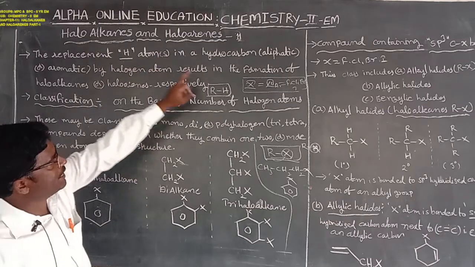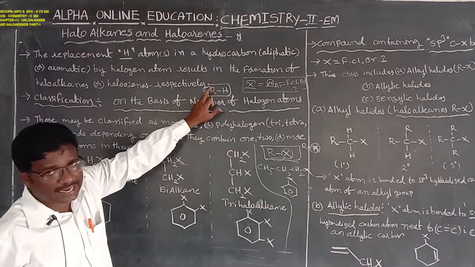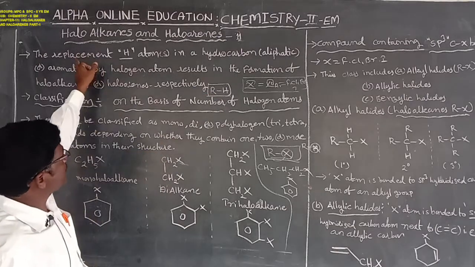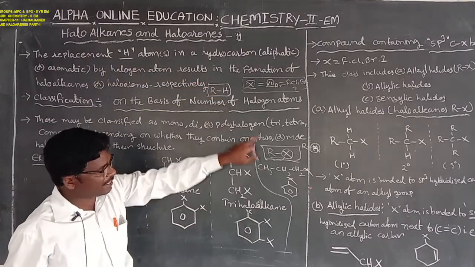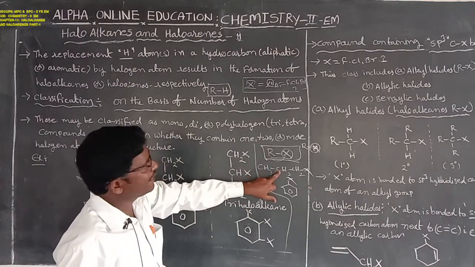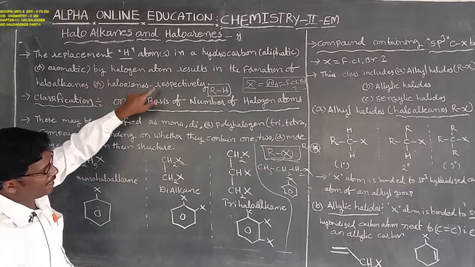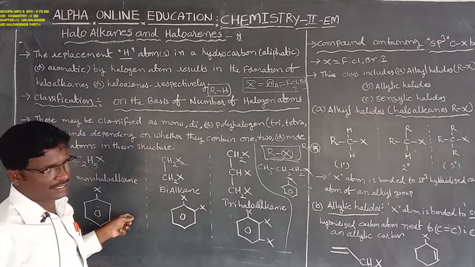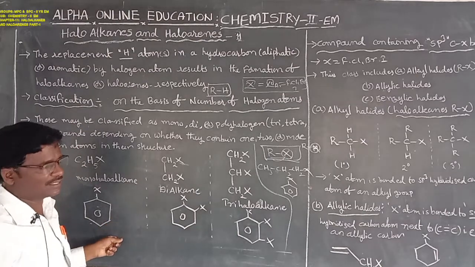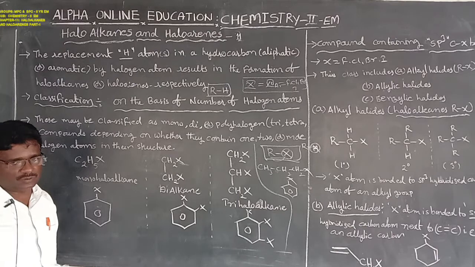The replacement of the hydrogen atom in a hydrocarbon, an aliphatic or aromatic compound, by a halogen atom results in the formation of haloalkanes or haloarenes respectively.